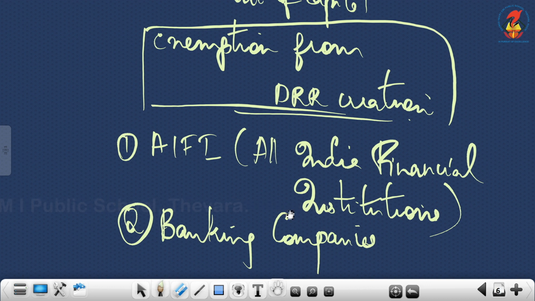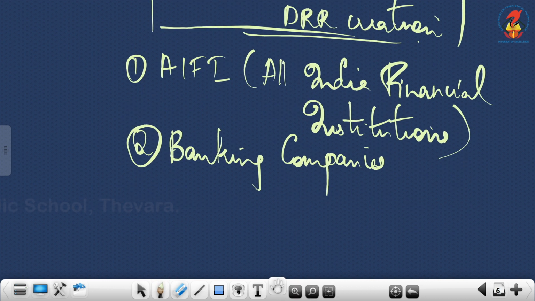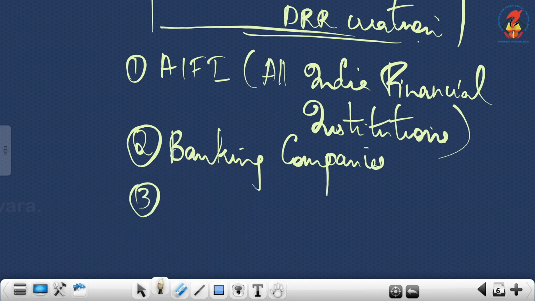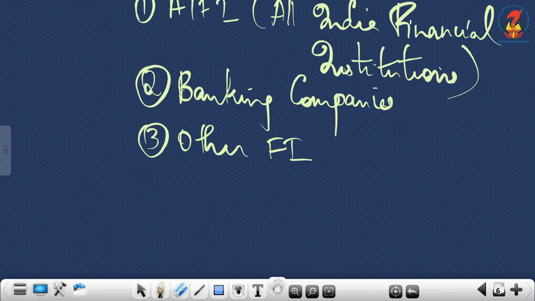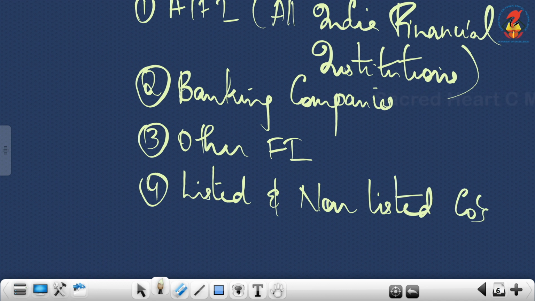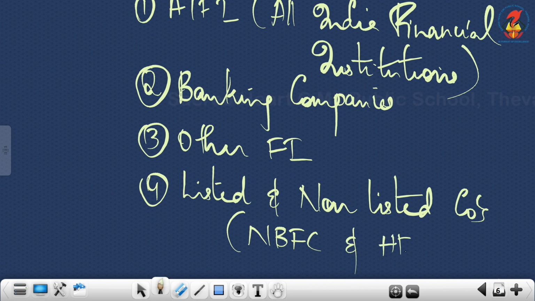Then other financial institutions, listed and non-listed companies, which includes basically NBFC and HFC.